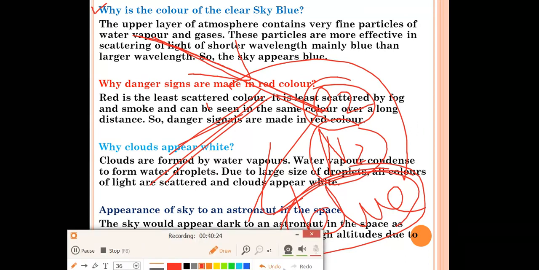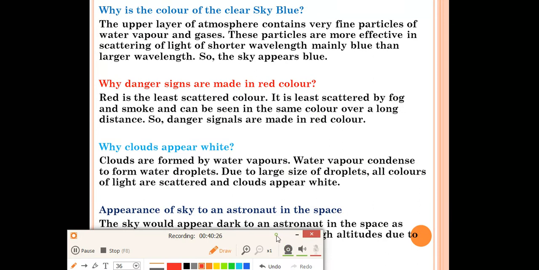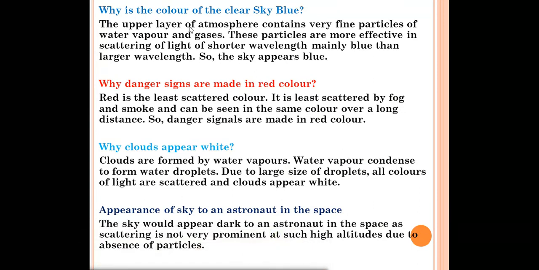This is a very easy answer you have to write, because the particles present in the atmosphere scatter the blue color light. That's why the sky appears blue to us. So what is the answer? The upper layer of the atmosphere contains very small, very fine particles of water vapor and gases. These particles can scatter the light of very short wavelength. And which light carries very short wavelength? Blue color. So the sky appears blue to us.